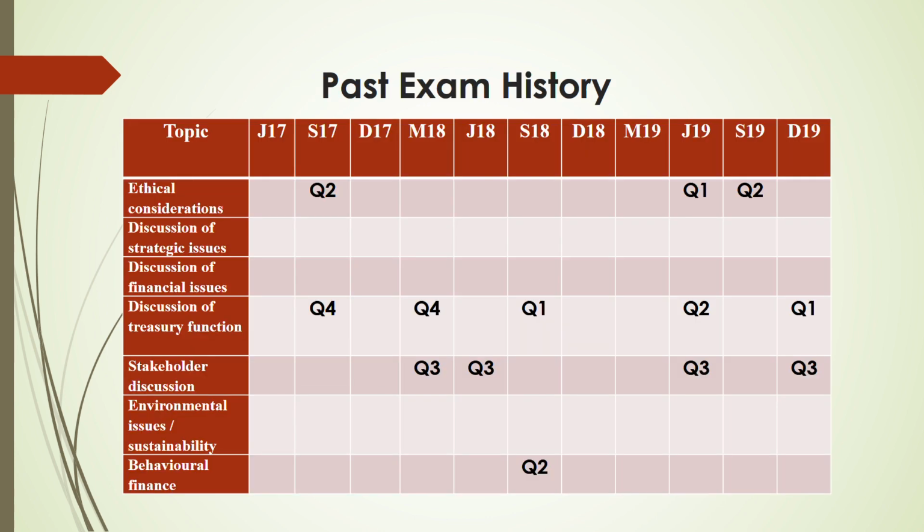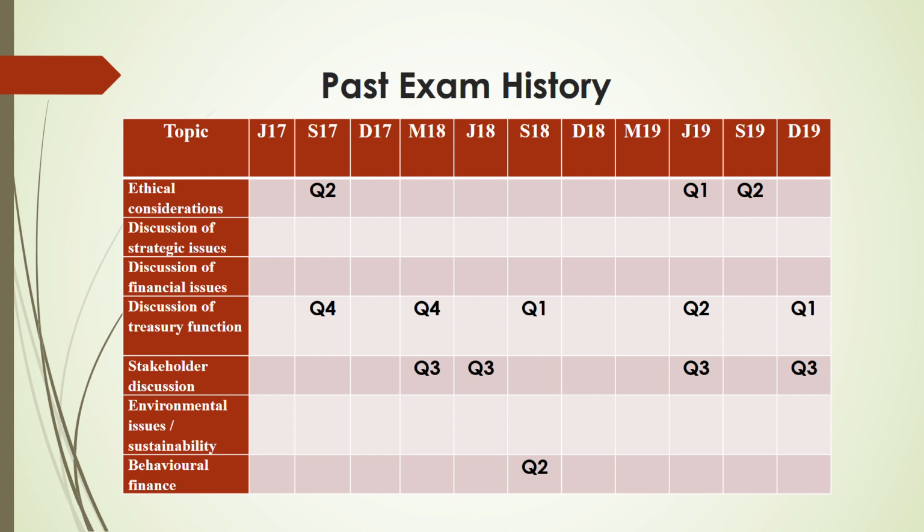I have given some topics from the first section, which is role of financial advisor. So you can see the date starting from June 2017 and ending till December 2019. I didn't have the latest one, I didn't upload it, but I have taken till 2019. The other two columns for 2020 and 21, you guys can add it.